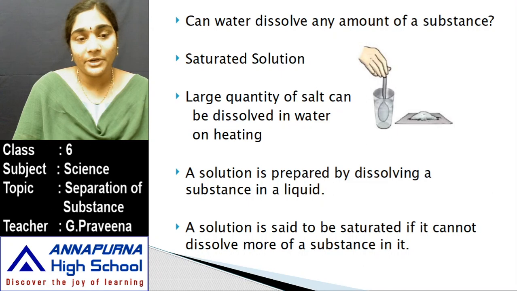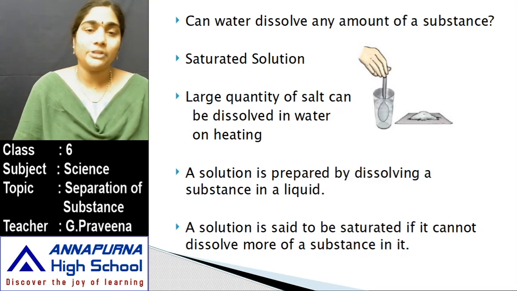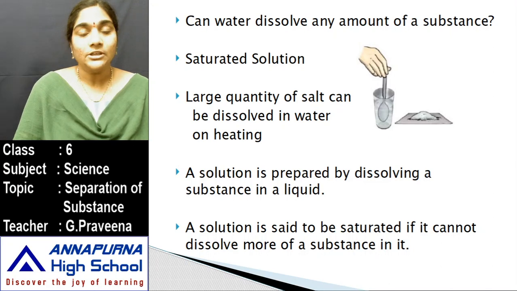A solution is prepared by dissolving a substance in a liquid. A solution is said to be saturated if it cannot dissolve more of the substance. These are the different methods of separation of substances. In the last video you learnt about different methods of separation such as hand picking, threshing, winnowing and sieving. In this video you have seen the different methods of separation such as sedimentation, decantation and filtration.